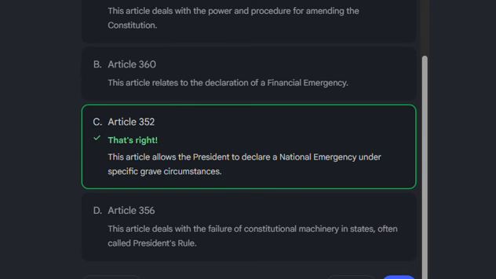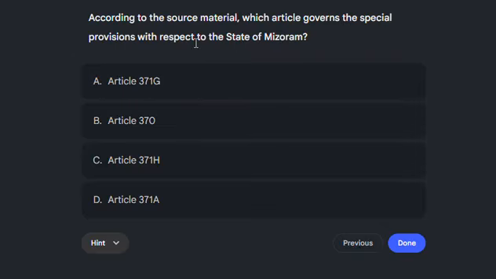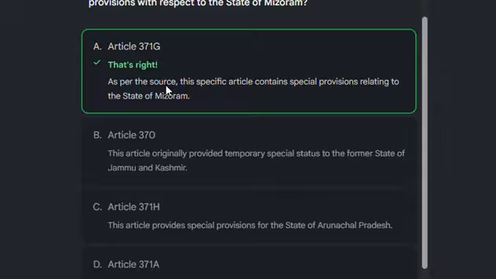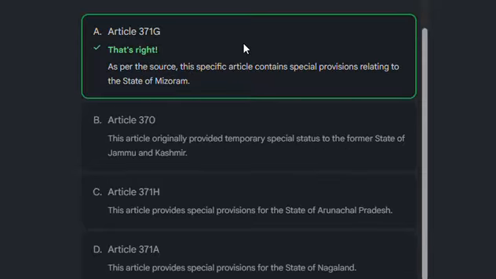The next question is, according to the material, which article governs the special provision with respect to the state of Mizoram? The article which belongs to the state of Mizoram is 371G, first option A. This specific article contains special provisions relating to the state of Mizoram. So 371G is for the state of Mizoram.